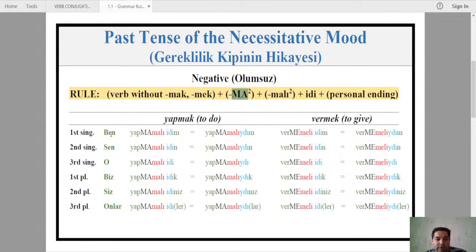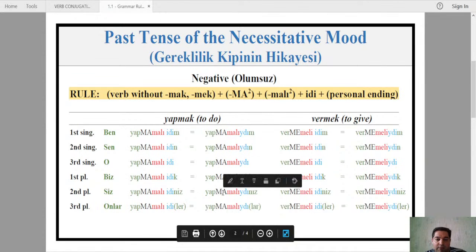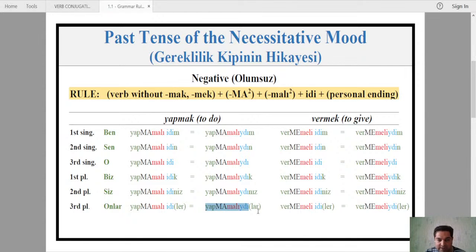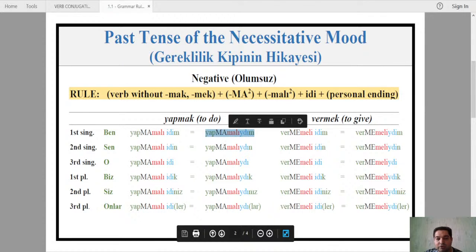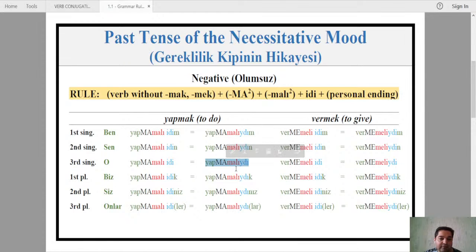So let's look for first person singular. Ben yapmamalıydım. Sen yapmamalıydın. O yapmamalıydı. Biz yapmamalıydık. Siz yapmamalıydınız, and onlar yapmamalıydılar. Okay, so basically they didn't have to do. That's basically the translation, right? They didn't have to do. Ben yapmamalıydım. I didn't have to do. You didn't have to do. He, she didn't have to do, and so on.